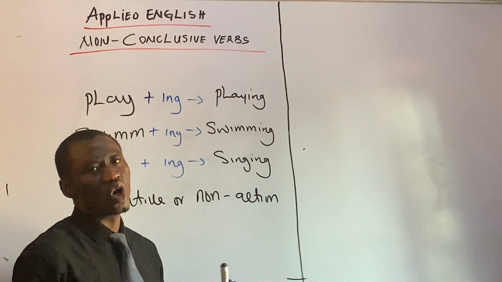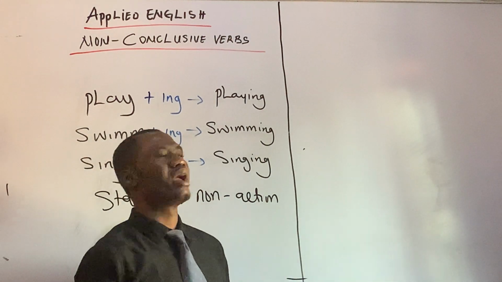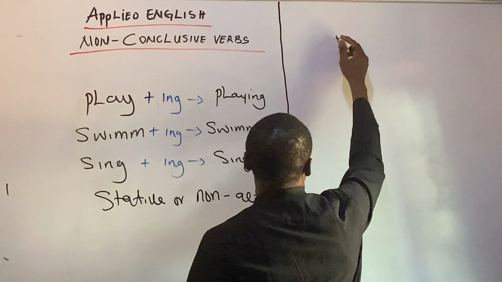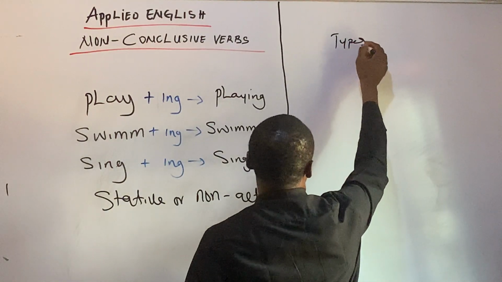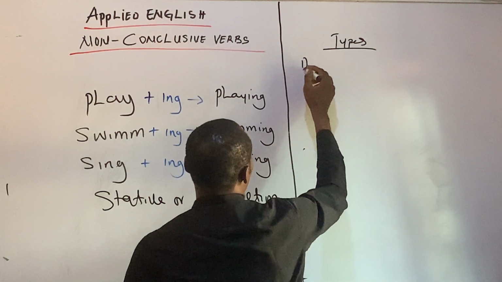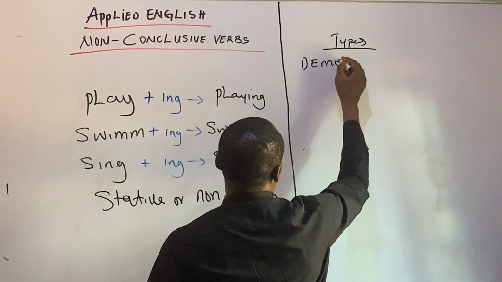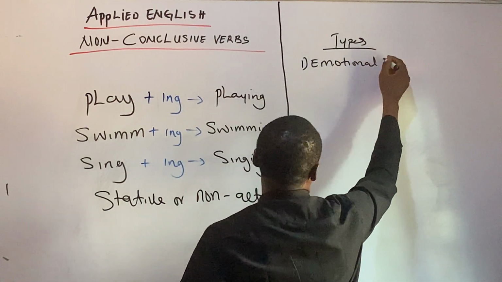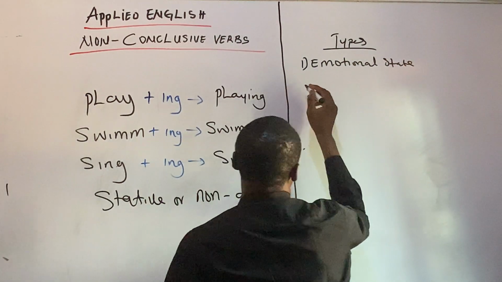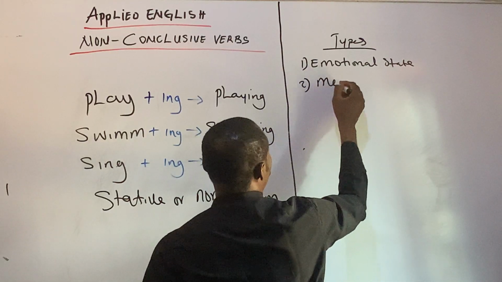What are the types of the non-conclusive verb that we have? So for the types, number one, we have the emotional state. Number two, we have the mental state.